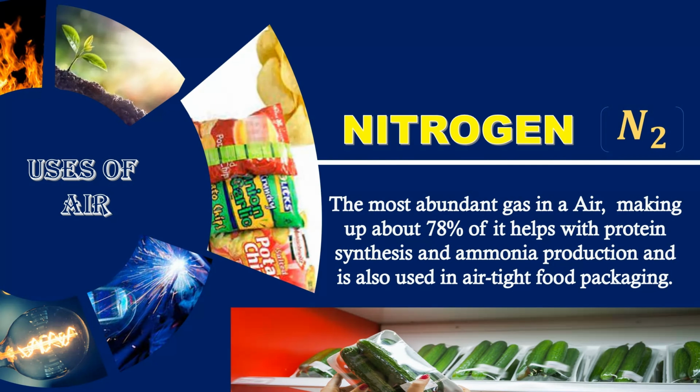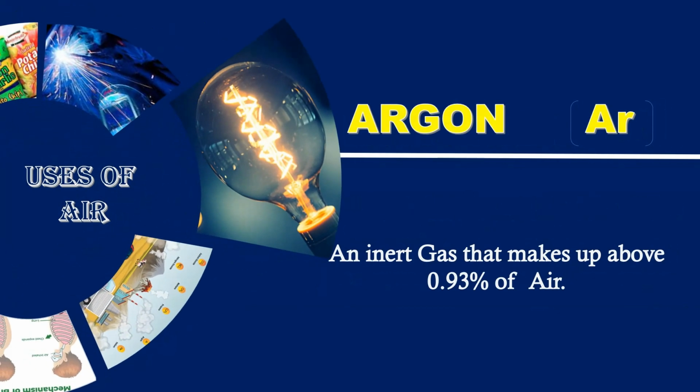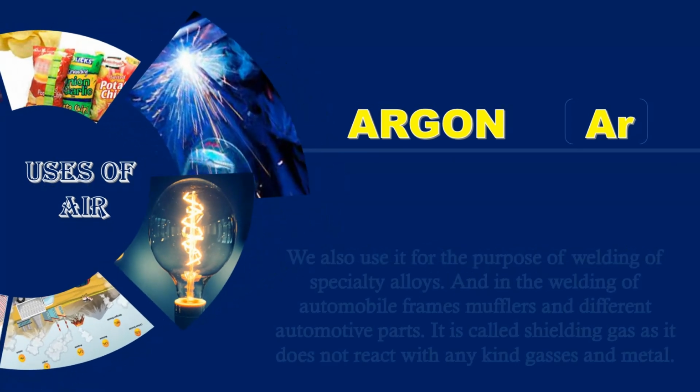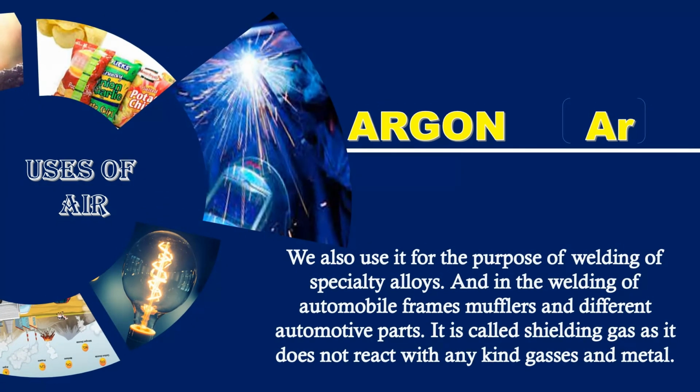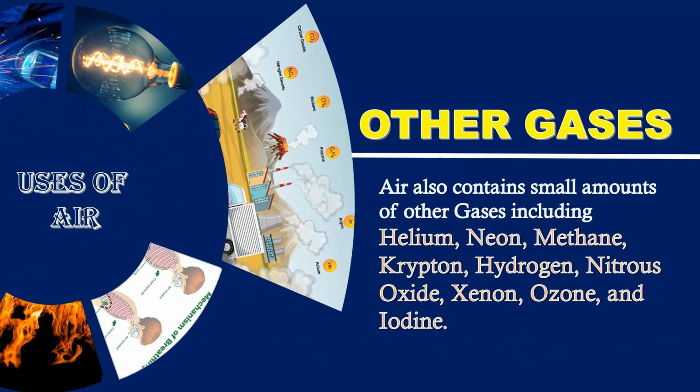Argon. It is most used in electricity applications. It fills light bulbs and lamps to protect the filament. Argon is the most common shielding gas for welding because it helps maintain arc stability and improves weld penetration. Other gases. Air also contains a small amount of other gases including helium, neon, methane, krypton, hydrogen, nitrous oxide, xenon, ozone, and iodine. Air also helps maintain the Earth's surface temperature by circulating hot and cold air.